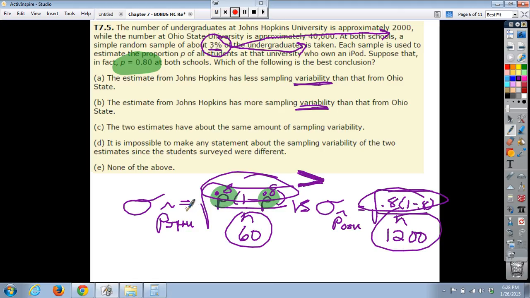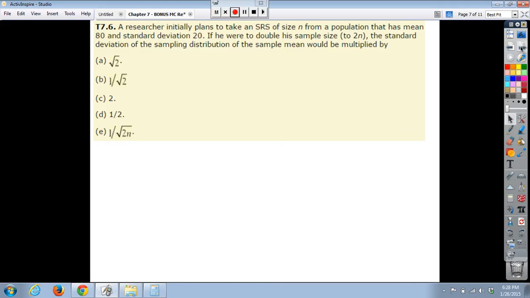It's spread out more. So we would want B: the estimate from Johns Hopkins has more sampling variability than that of Ohio State because it has a smaller sample size. So let's just check to make sure. B is the answer.